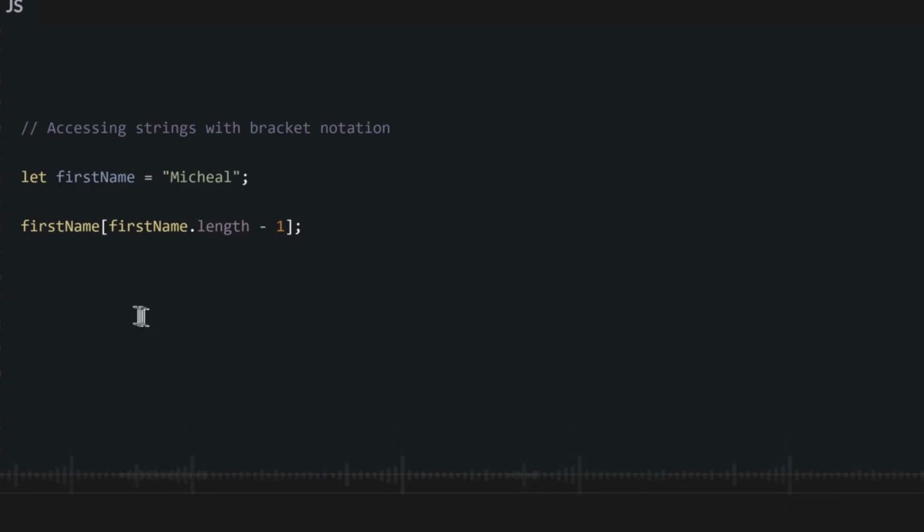Say the name of the string dot length minus 1. No matter how long the string be, if you use this code, you go always return the last character. And if you want do the second to the last, instead of doing minus 1, you go do minus 2. And if you want to do the third to the last, you will use minus 3, and so on and so on.